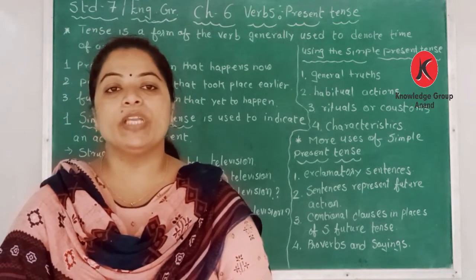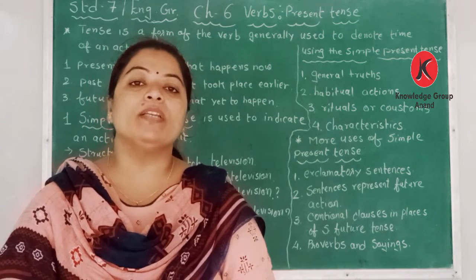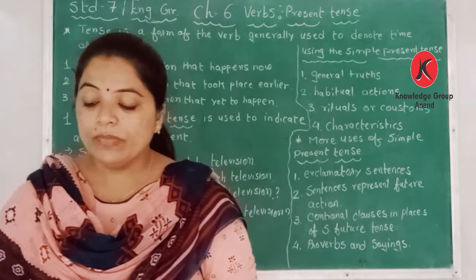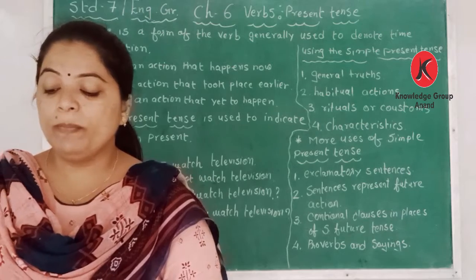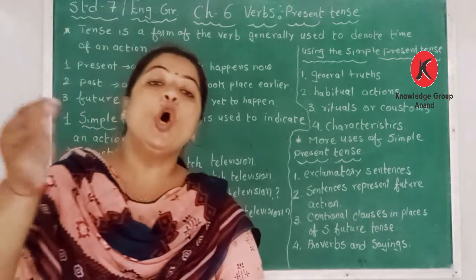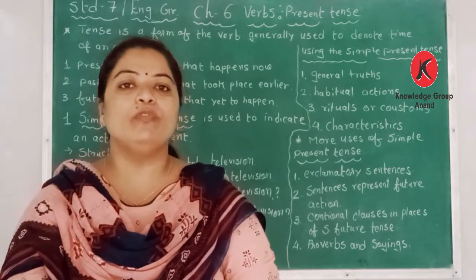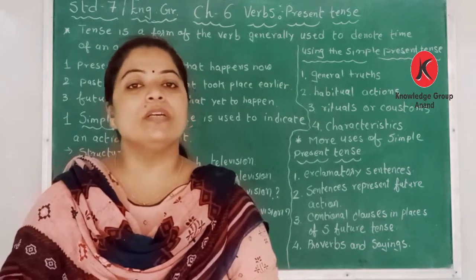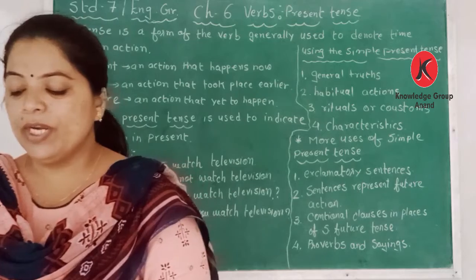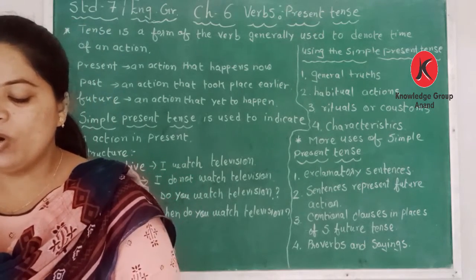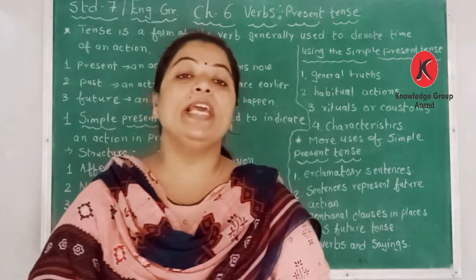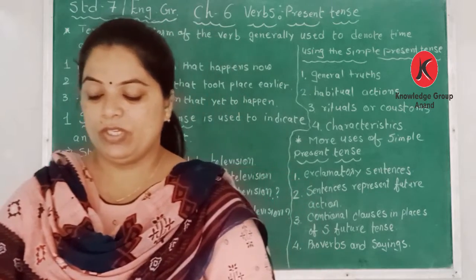That is an affirmative sentence, a sample. Then negative: we do not play in the field, or we don't play in the field. Do not is the full form and don't is the short form. Interrogative sentence: do we play in the field? Or do we not play in the field?